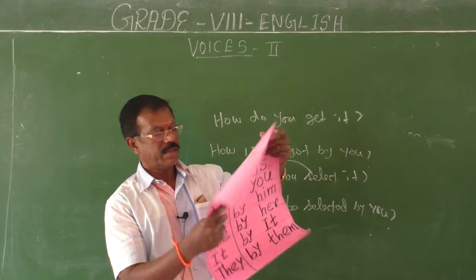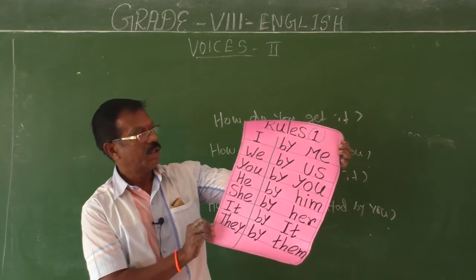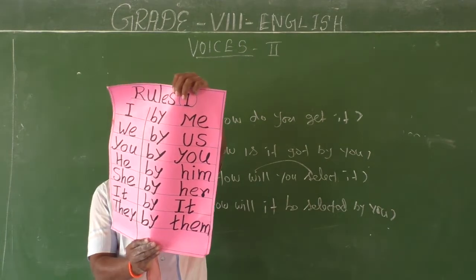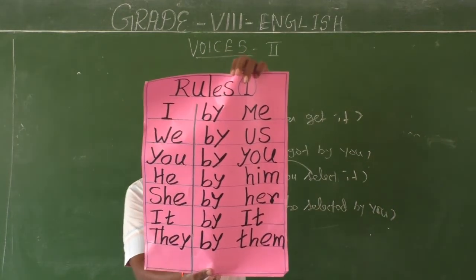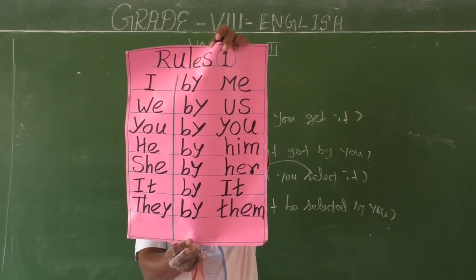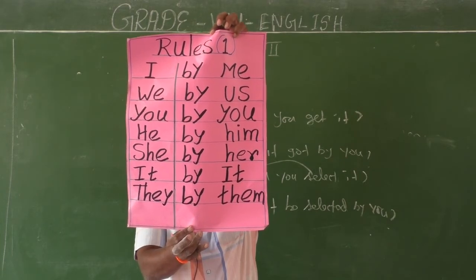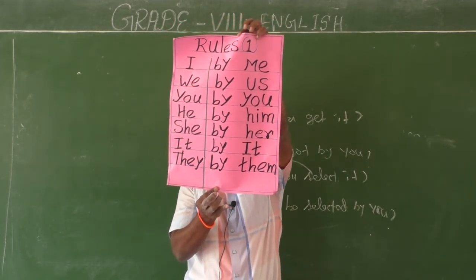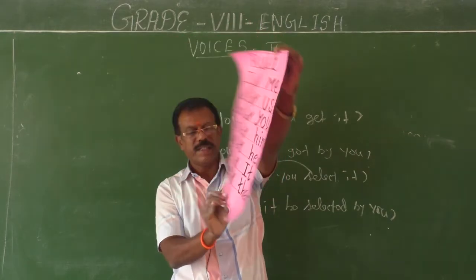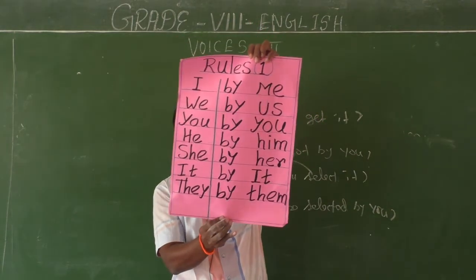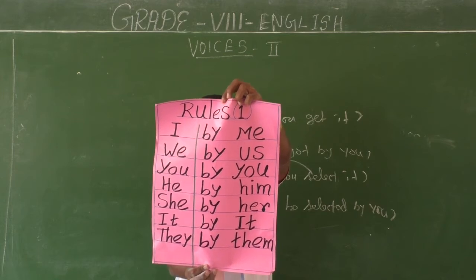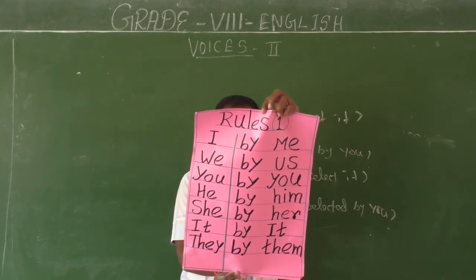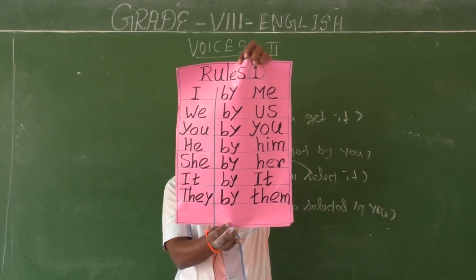See table 1, changes of pronouns. Rule 1. See, I should be changed into by me, we should be changed into by us, you should be changed into by you, he should be changed into by him, she should be changed into by her, it should be changed into by it, and last, they should be changed into by them. So in this way, pronouns of the active form should be changed into by plus pronoun in the passive form. Okay, children?